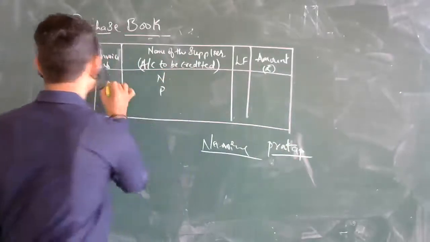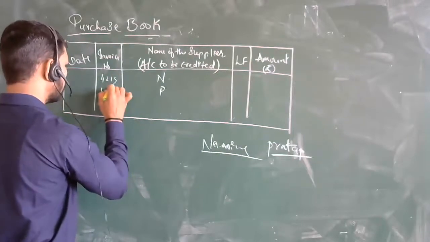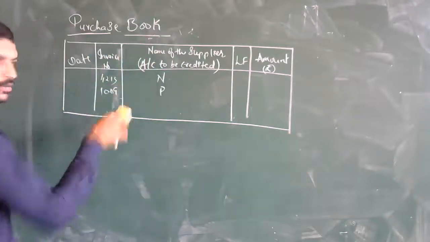And the invoice number 42131009. This will be the invoice numbers we are going to record in this.